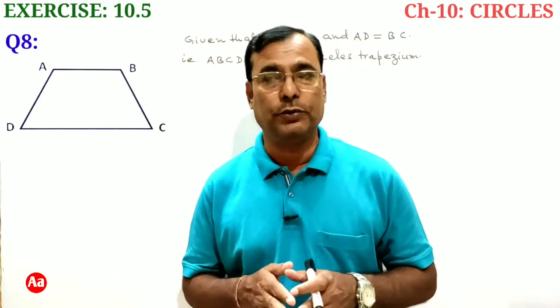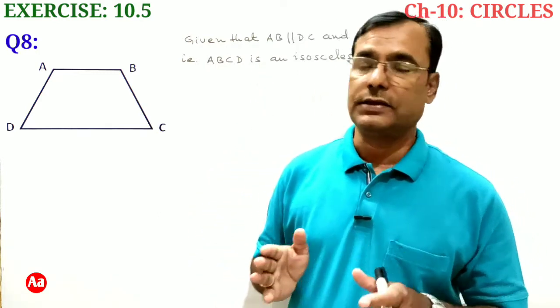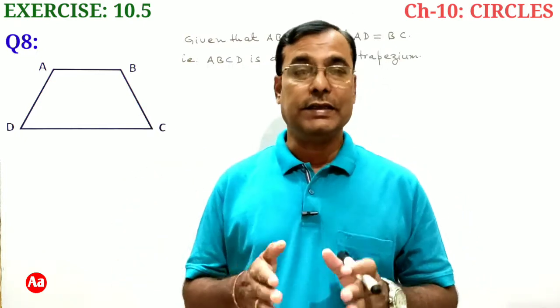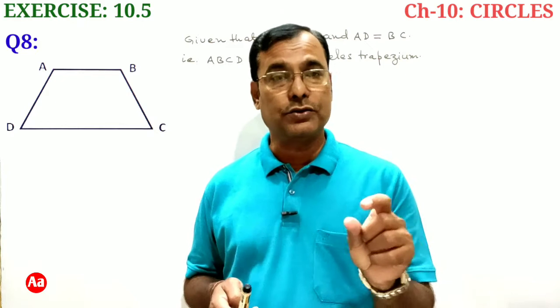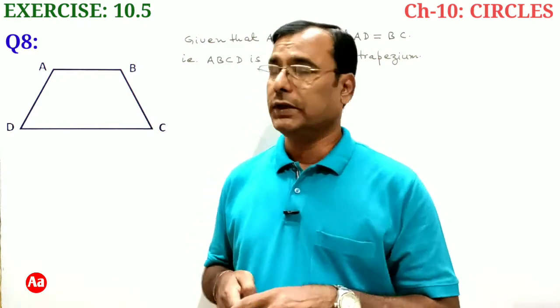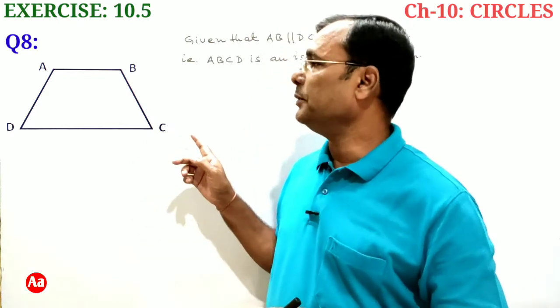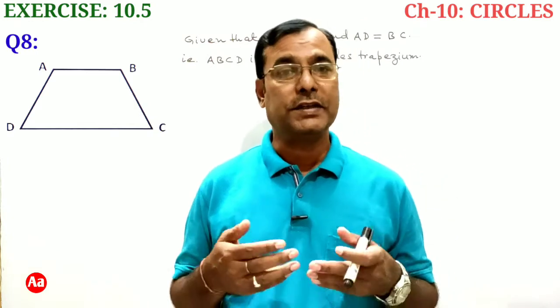And how will you prove that this trapezium ABCD is cyclic? What mathematical result are we going to show which will prove that this trapezium ABCD will become cyclic?